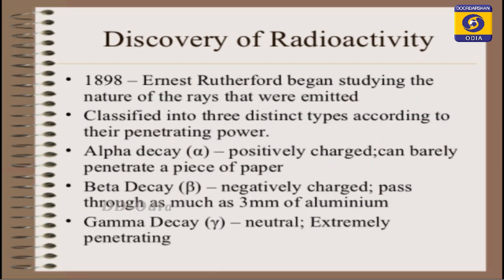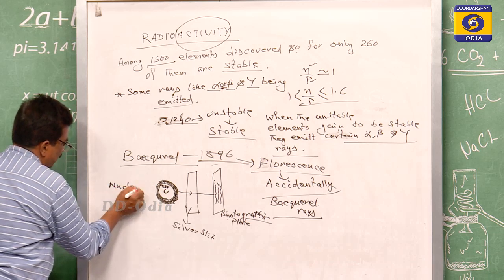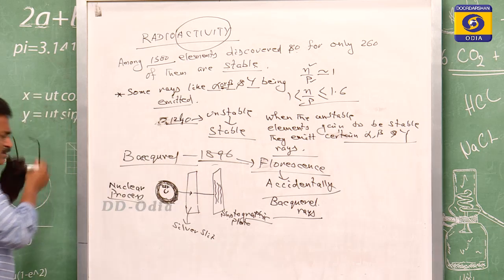Marie and Pierre Curie mostly belonged to Poland, therefore they are known as Polish, and they developed two elements, one is polonium and one is radium. From polonium and radium also the same factors apply, meaning some radiations are going on. Therefore, radioactivity was found to be unaffected by chemical and physical testing. This is the nuclear process, because this happens only inside the nucleus.